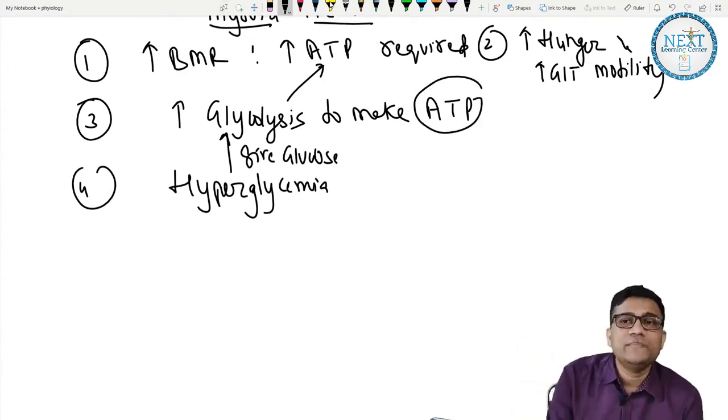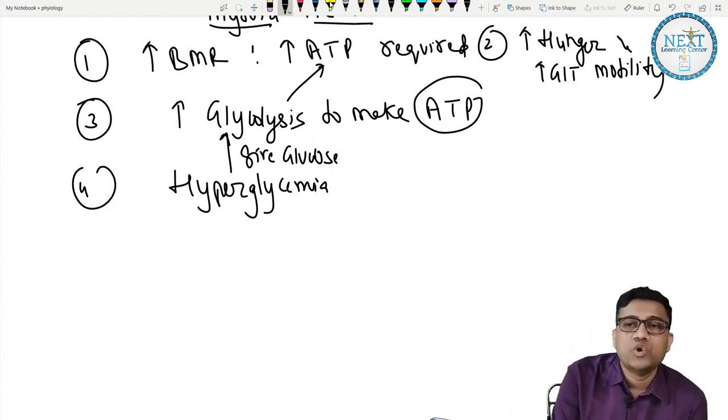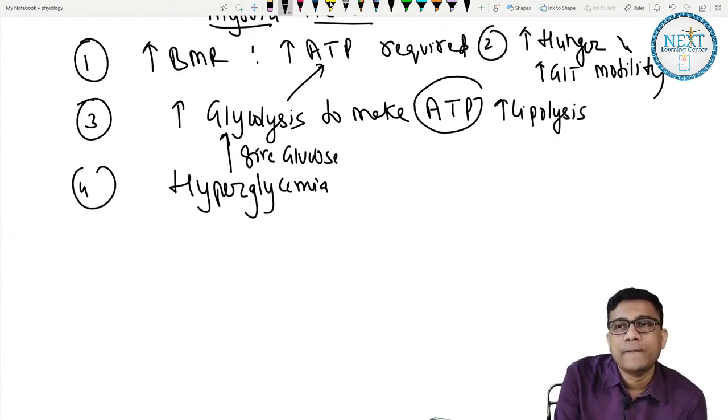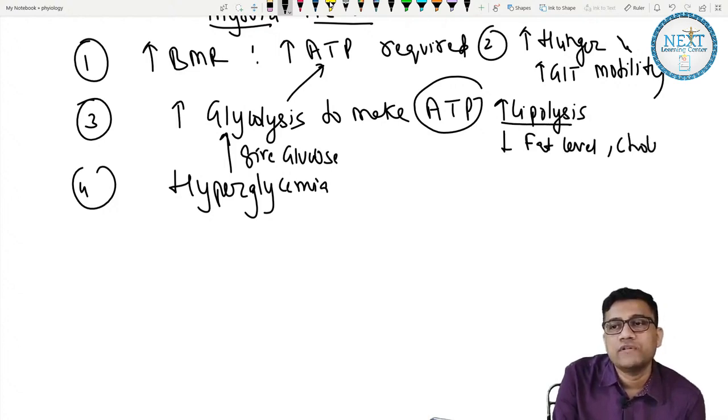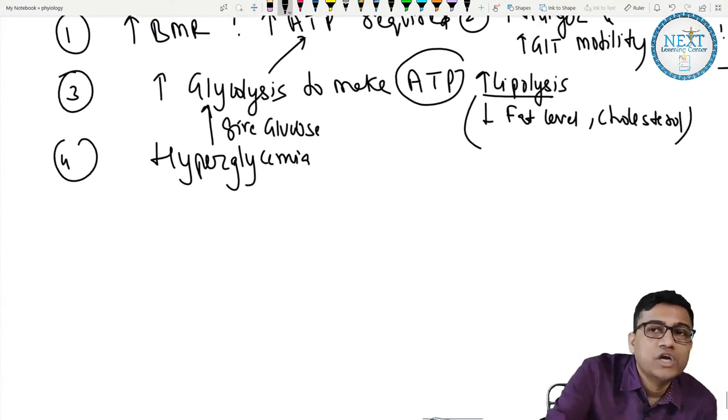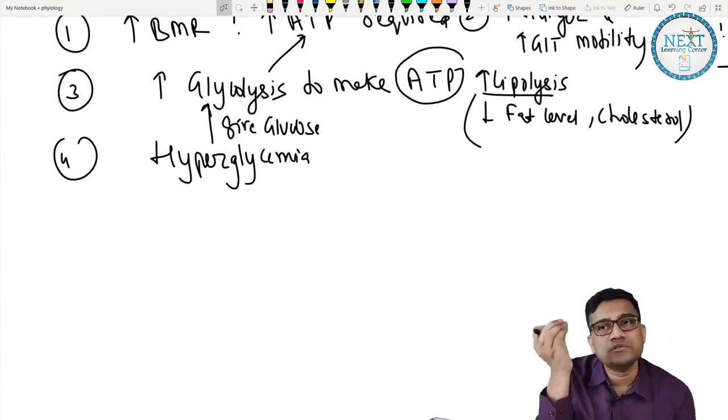Okay, and to make ATP you can also use lipolysis. So also increase lipolysis, and therefore decrease fats, cholesterol level. Why? Because you're breaking the fats. Okay, so how do you make ATP? Break the glucose, break the fats.